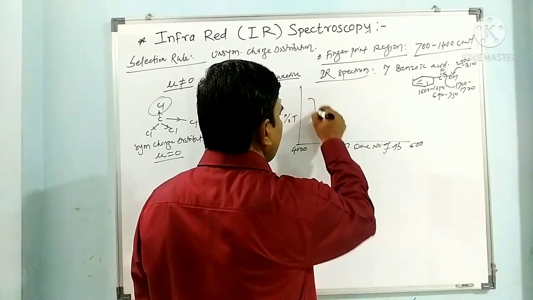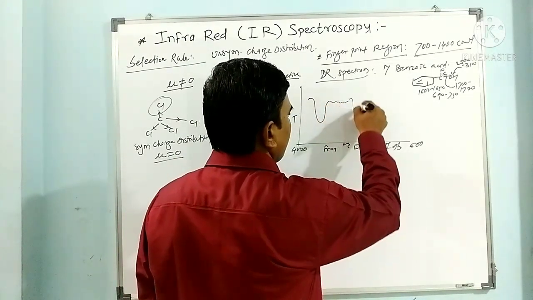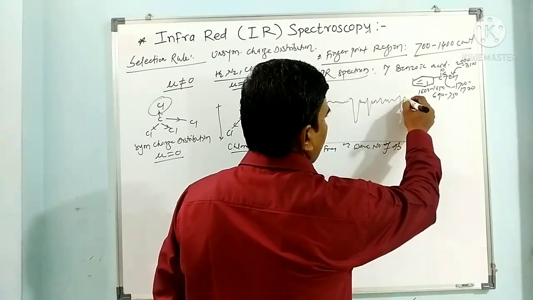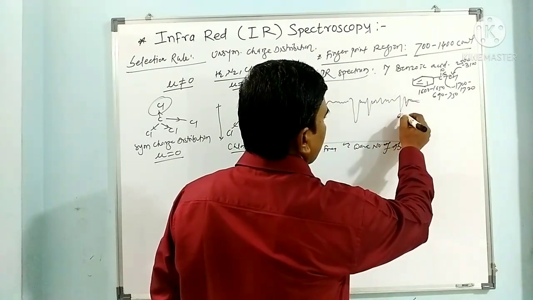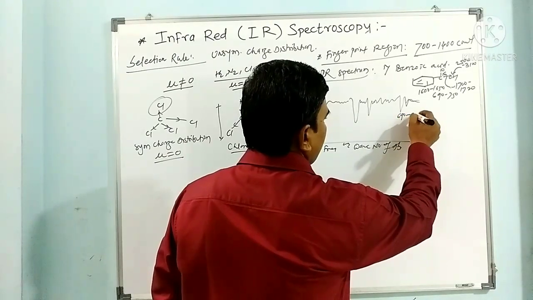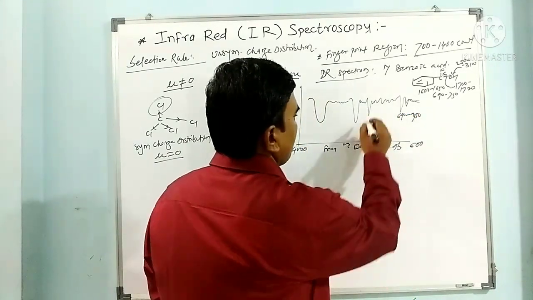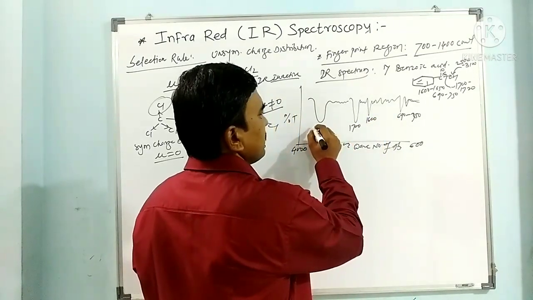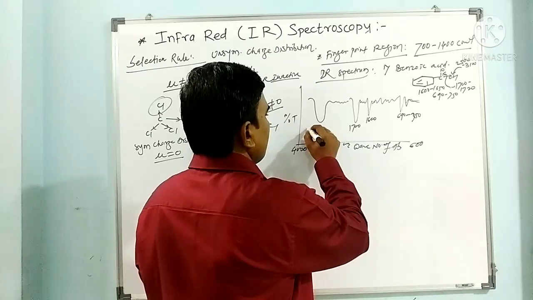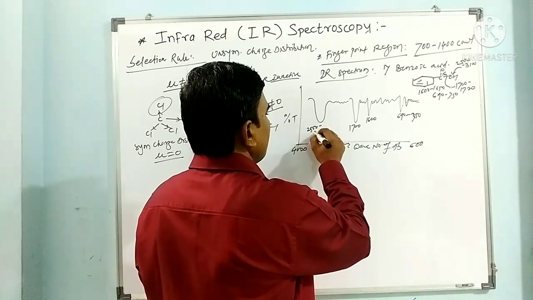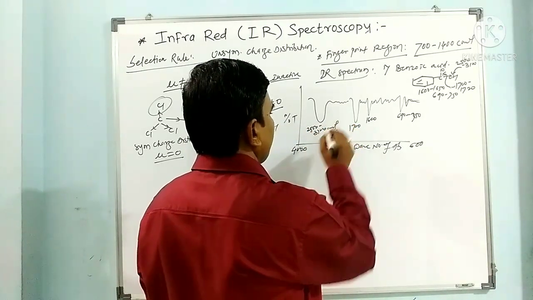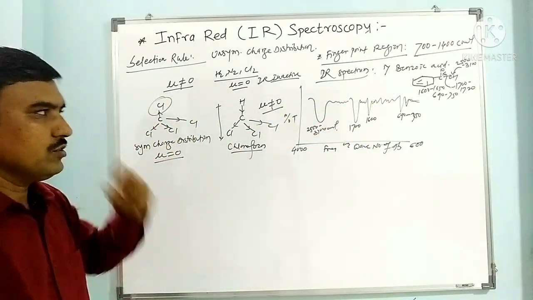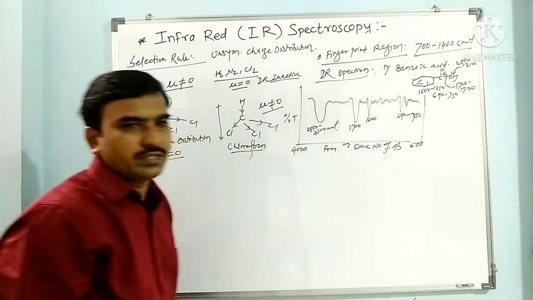Here we have 690, 750, around 1600, here 1700, and here a broad peak at around 2500 to 3100 per centimeter. This is because of the broad OH stretching frequency of the hydroxy group of benzoic acid.